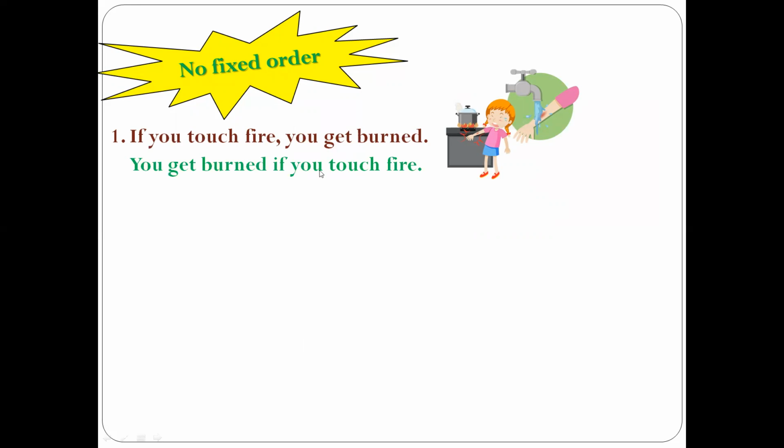But the difference is what? In the use of comma. When you are placing the if clause at the beginning of a sentence, you have to make use of a comma before starting the main clause or the result part. But when you are putting the if clause at the end, then there is no need to use the comma.